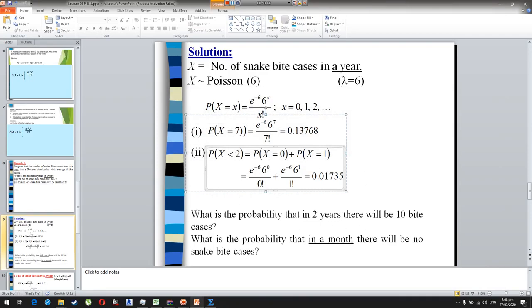You can also compute the probability that in 2 years there will be 10 bite cases. And what is the probability that in a month there will be no snake bite cases.